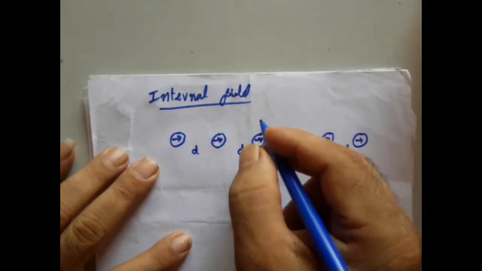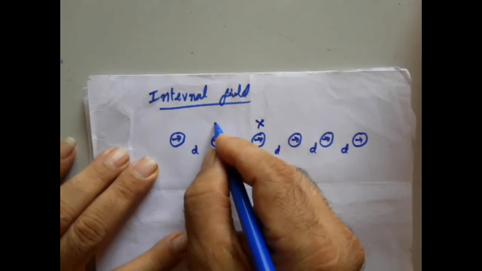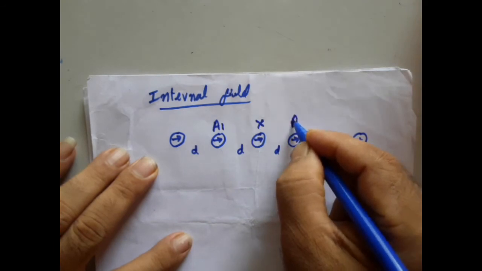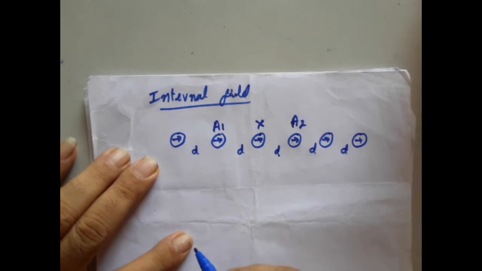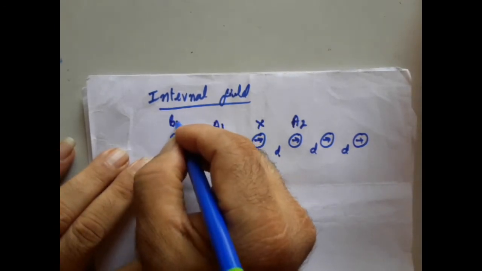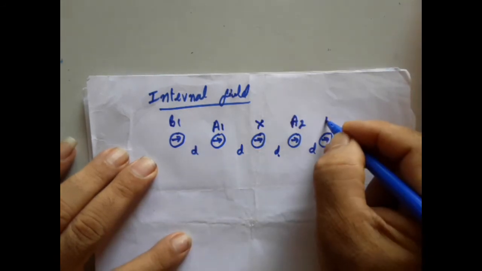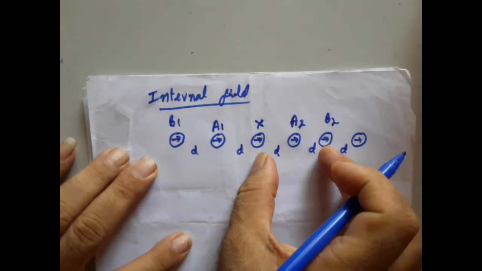So let me consider a molecule X, and this molecule X is surrounded by one molecule here, A1, and one more molecule, A2, and both molecules are equally spaced on either side. I will consider one more molecule B1, which is separated at distance 2d, and one more molecule B2, which is also at a distance 2d from X.